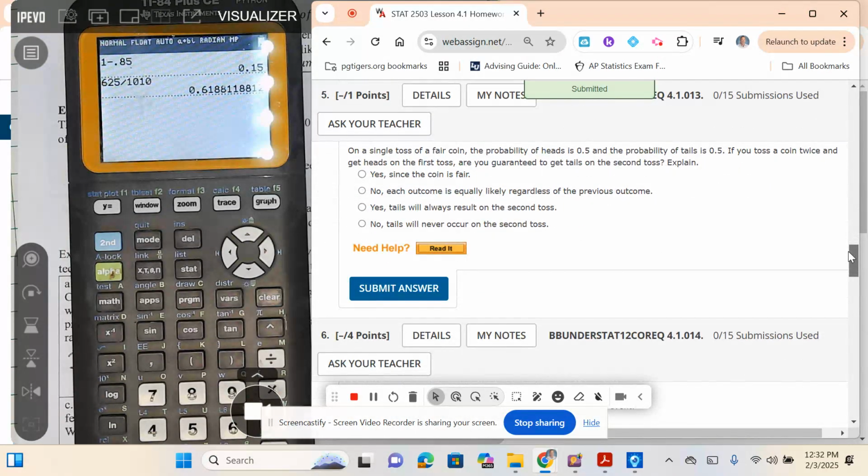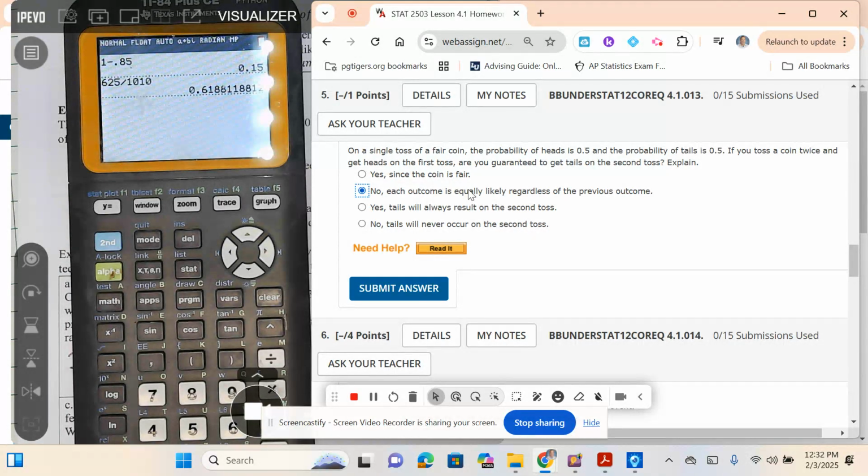On a single toss of a fair coin, the probability of heads is 0.5. The probability of tails is 0.5. If you toss a coin twice and get heads on the first toss, are you guaranteed to get tails on the second toss? So let's think about this. If I flip a coin and get heads on the first one, am I guaranteed to get tails on the second one? No. Is each outcome equally likely regardless of the previous outcome, or will tails never occur on the second toss?